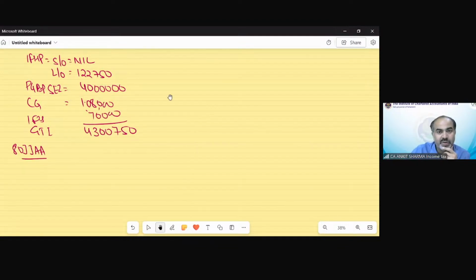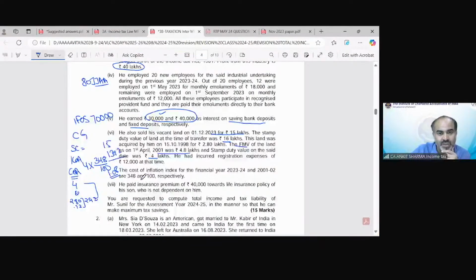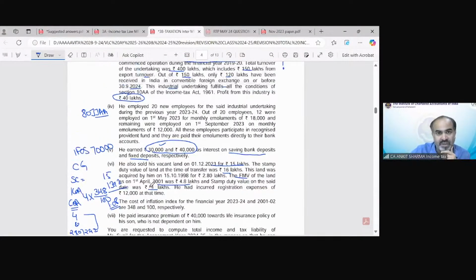How much deduction would be eligible under section 80JJAA in this question? Here is the information. He employed 20 new employees for the said industrial undertaking during the previous year 23-24. Out of 20 employees, 12 were employed on 1st May 2023 with monthly emoluments of 18,000, and the others were employed on 1st September.